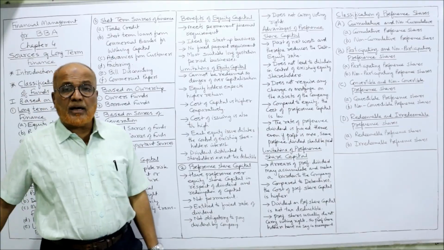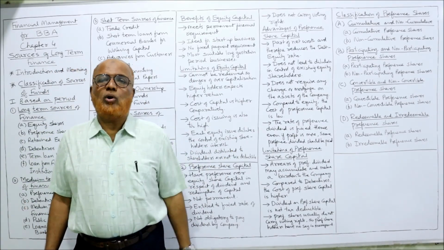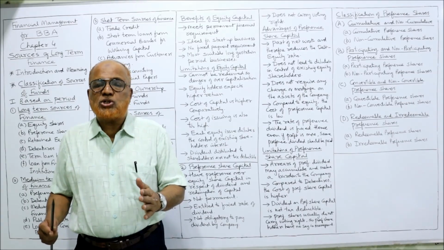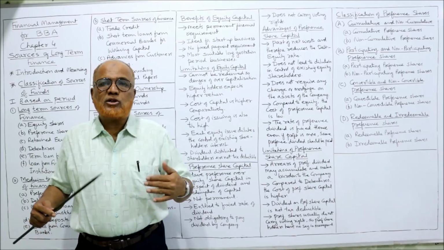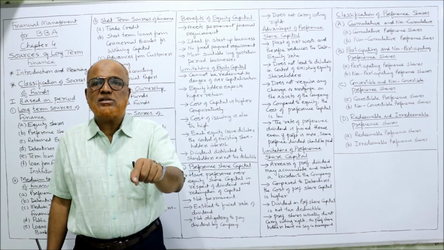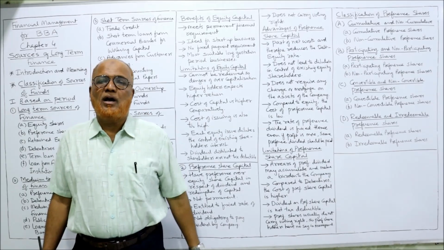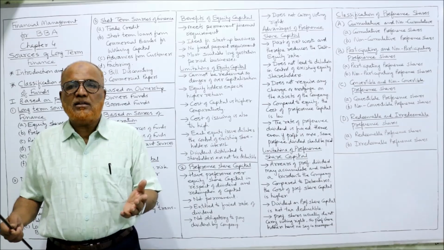Equity holders expect higher return. Compared to preference shareholders or debenture holders, the expectation of equity shareholders is more. They expect more dividend. Why are they expecting more dividend? Because they are taking more risk. Higher the risk, higher the return. Why are they taking the risk?